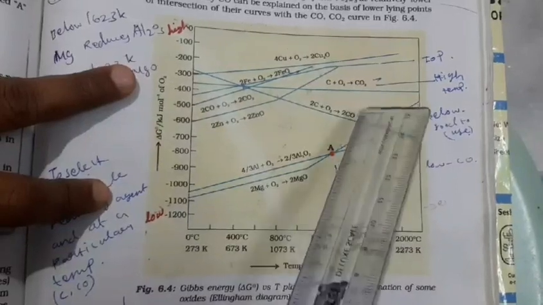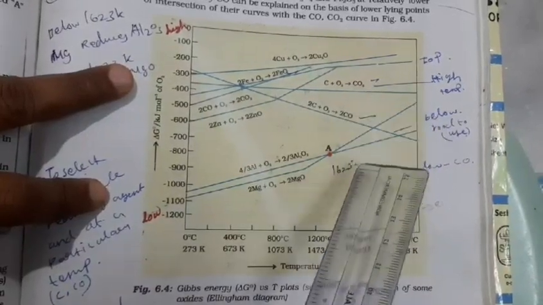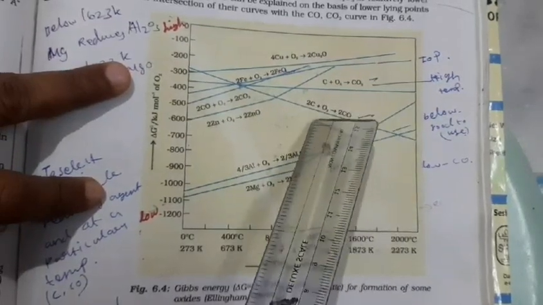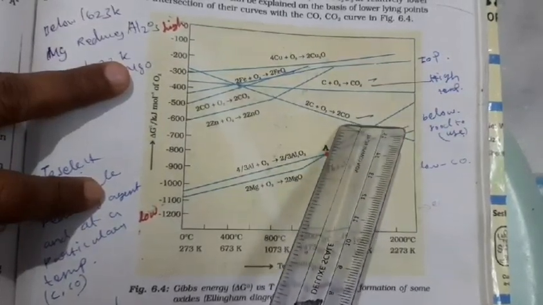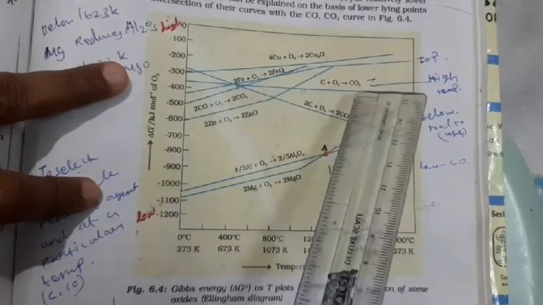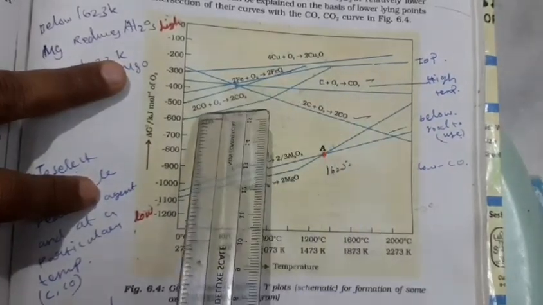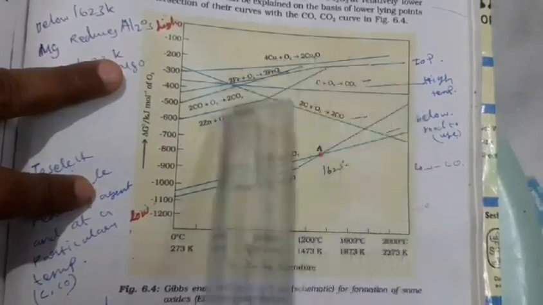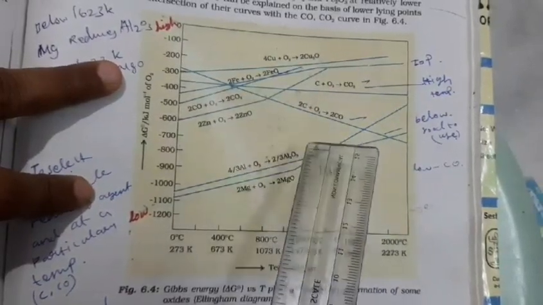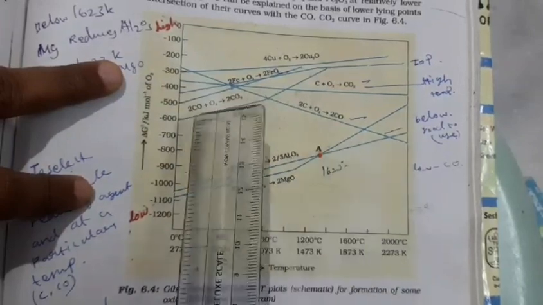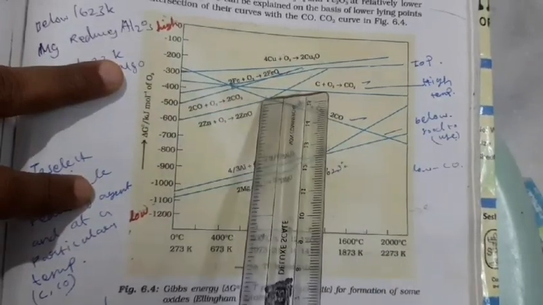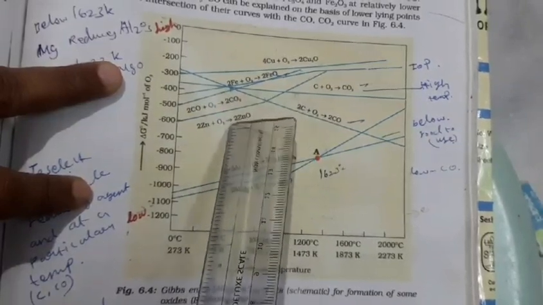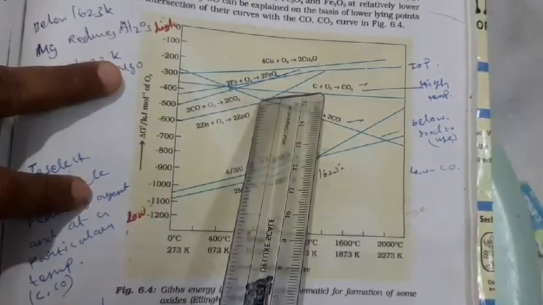Here the three suitable reducing agents are present: carbon oxidized to carbon monoxide, carbon oxidized to carbon dioxide, and carbon monoxide to carbon dioxide. Among these three, which one is a better reducing agent? Same as before, for the conversion of zinc oxide, there is a point.